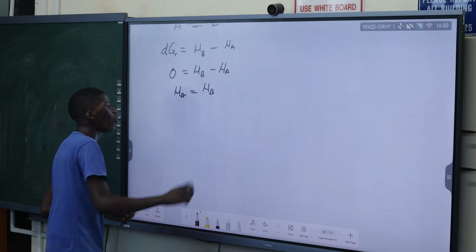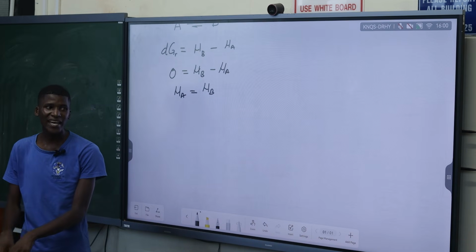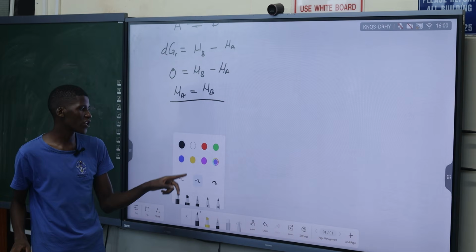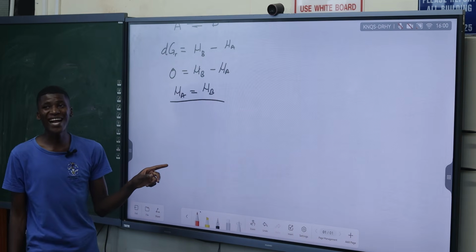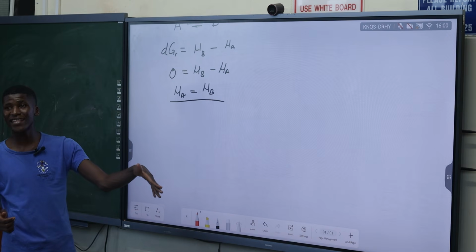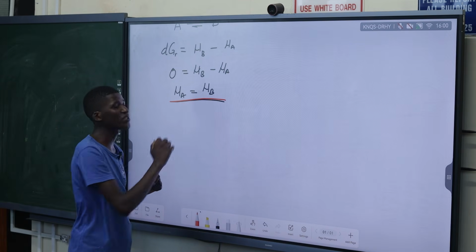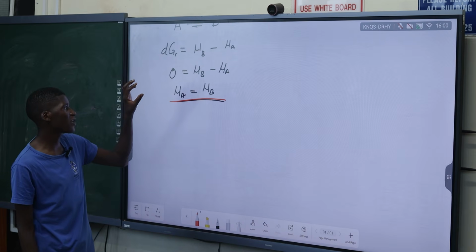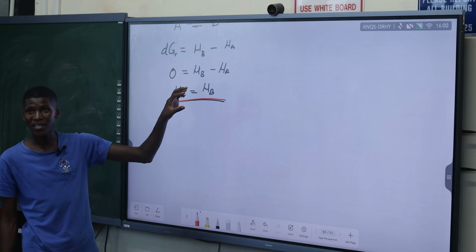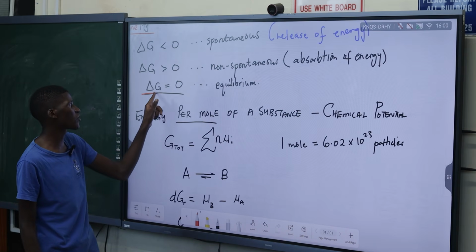So if the chemical potential of our reactants and the chemical potential of our products are equal, that is when we say that our reaction is at equilibrium. So what is equilibrium? You don't just explain it using the rate of the forward reaction and rate of the reverse reaction. You can explain it using chemical potential. If the chemical potential of the product and the chemical potential of the reactants are equal, that means this is equilibrium. Or you can say that delta G is equal to 0.